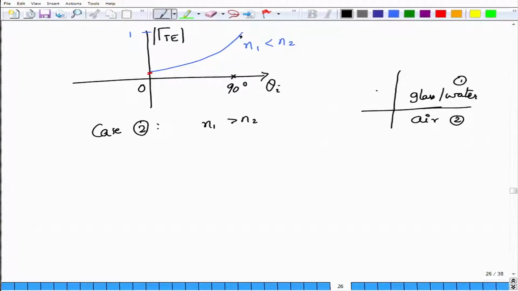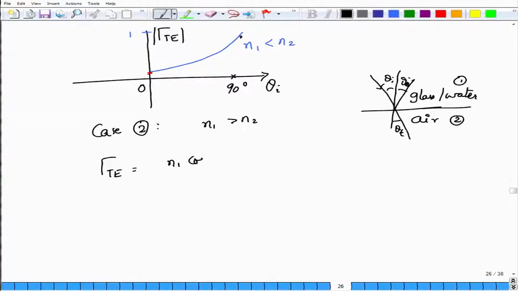Now light is incident at some angle theta I, and we want to see what happens to the transmitted and reflected angles. Sorry, this is theta I as well. There will be reflection and there will be transmission, but now let us start varying theta I from 0 to 90 degrees and see what happens. We go back to the expression that we had. I will rewrite the expression for your convenience.